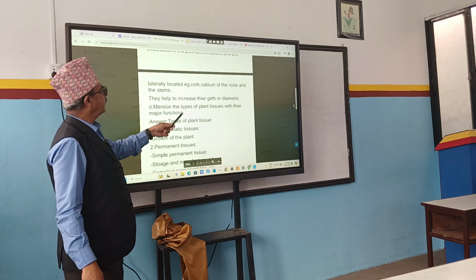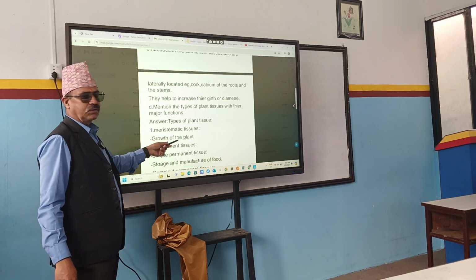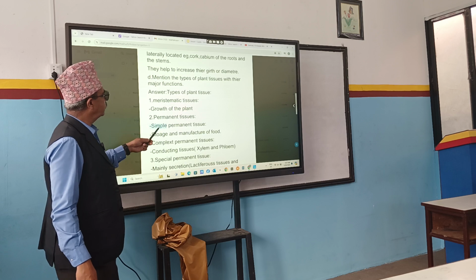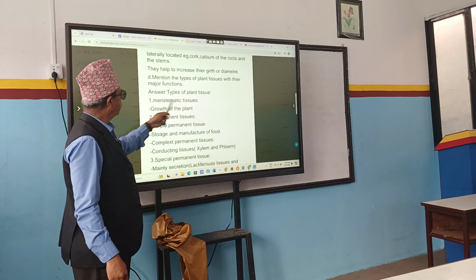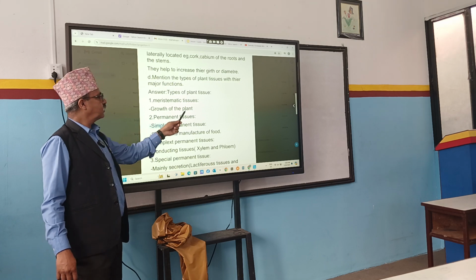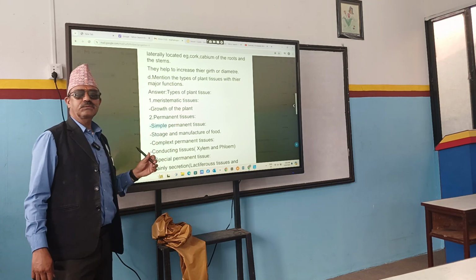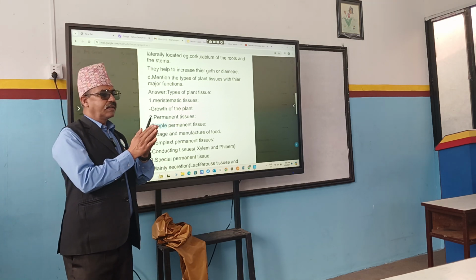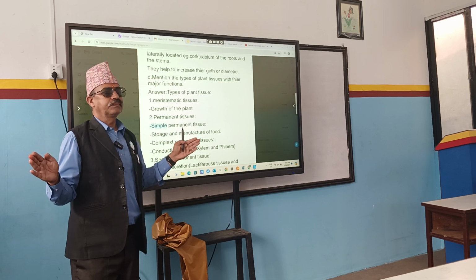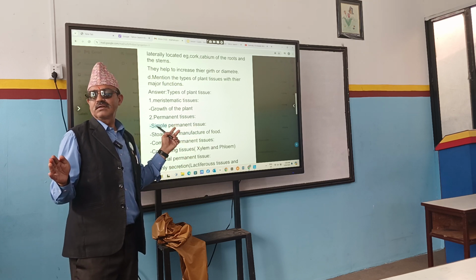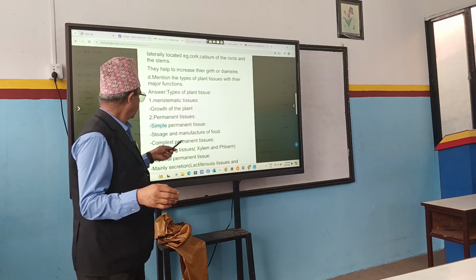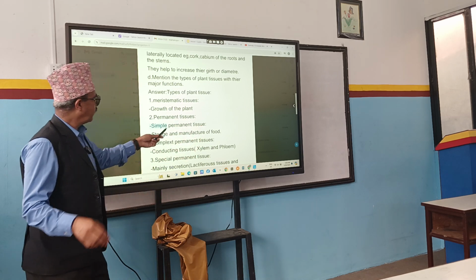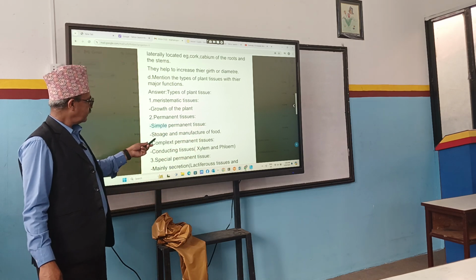Mention the types of plant tissues with their major functions. Already done here. What are the different plant tissues? Meristematic tissue, permanent tissue. Meristematic tissue, what is the function? Growth of the plant. Yes, they are responsible for growth and they help to increase the diameter also. You mentioned their lateral meristematic tissue, right? They increase the diameter. And permanent tissue, simple permanent tissue, what do they do?